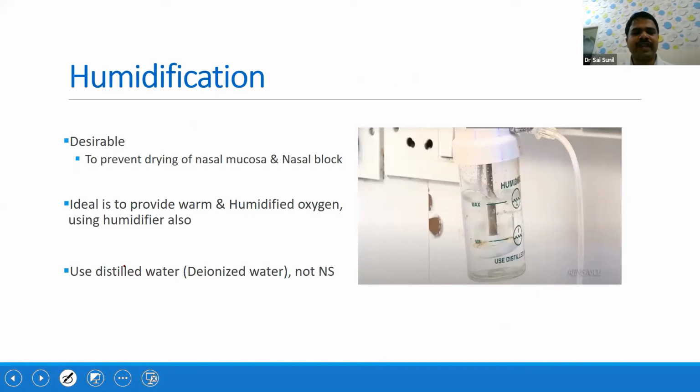Now humidification. It is very much desirable to prevent the drying of nasal mucosa as well as nasal block, and the ideal is to provide warm and humidified oxygen. That is ideal by using a humidifier. What we do routinely is add water to the central supply of oxygen, but the warmth is not being added. The temperature is still going to be cold only. Another important practical point is that whenever you are putting water here, you should use distilled water. Don't use normal saline or deionized water.